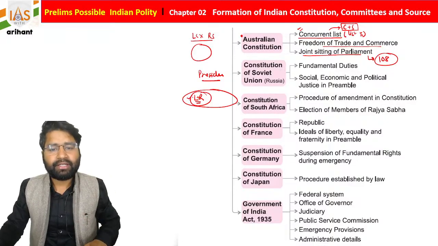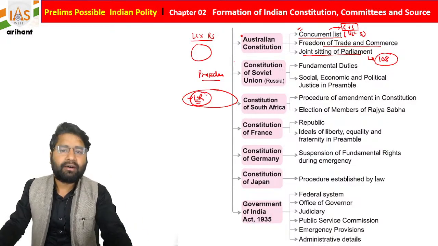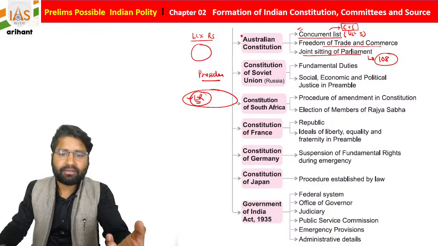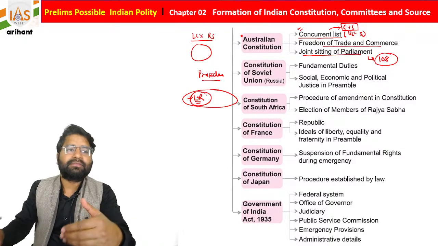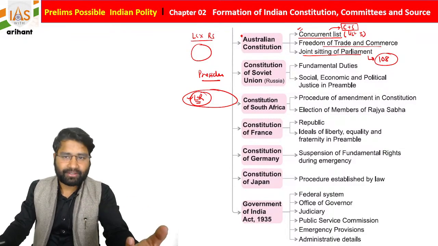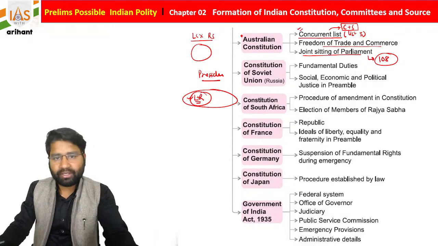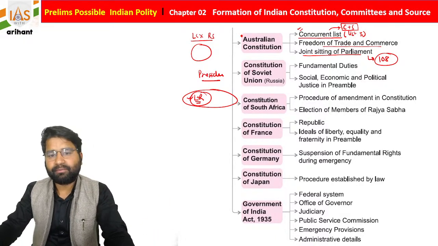As you know, Lok Sabha has a bigger majority, so sometimes the votes of Lok Sabha members are going to be more in the joint sitting. So automatically that bill is going to be passed in favor of the ruling party. So this is also important.